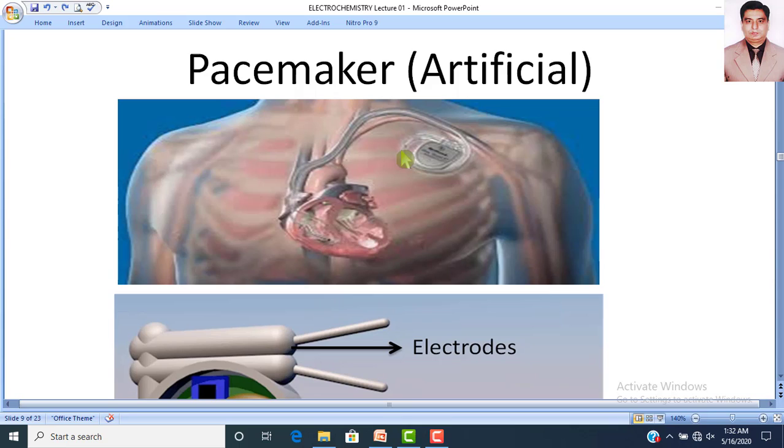Similarly, this pacemaker sends different electric pulses. Due to electric pulses, the heart expands, contracts, and it circulates the blood to all the other parts of the body. So this blood is circulated in the body by pumping of the heart, and for the pumping of the heart, this pacemaker sends electric pulses.